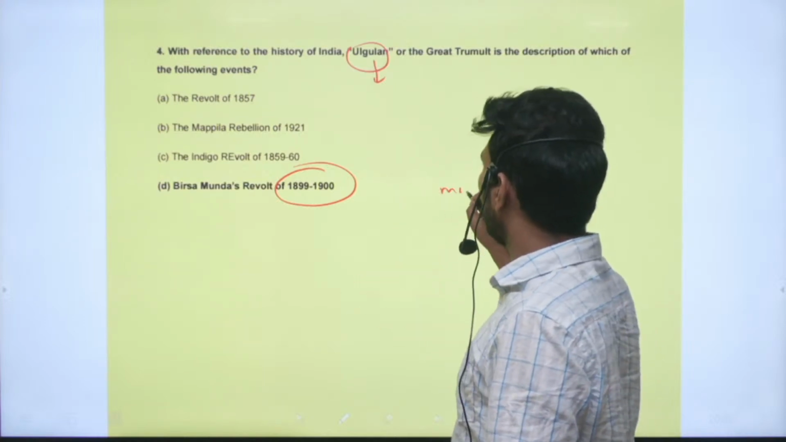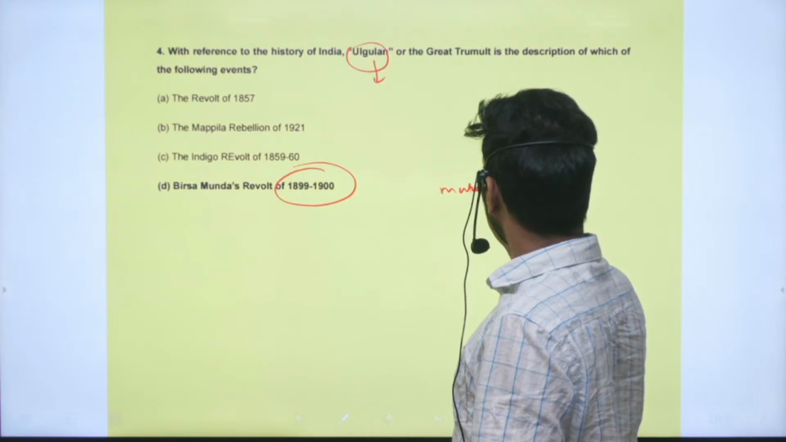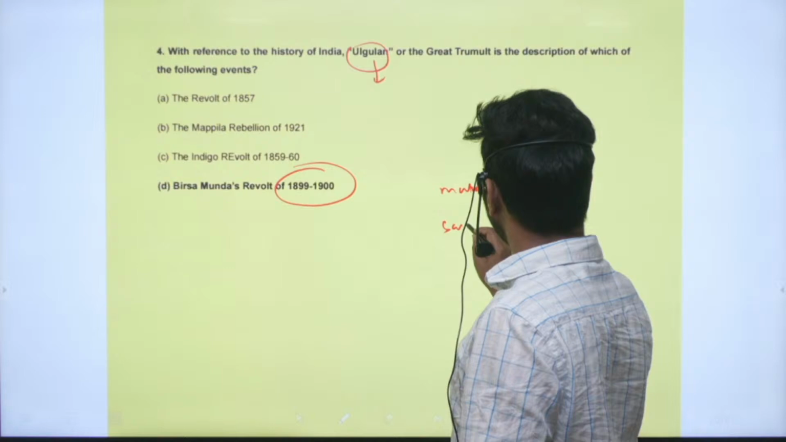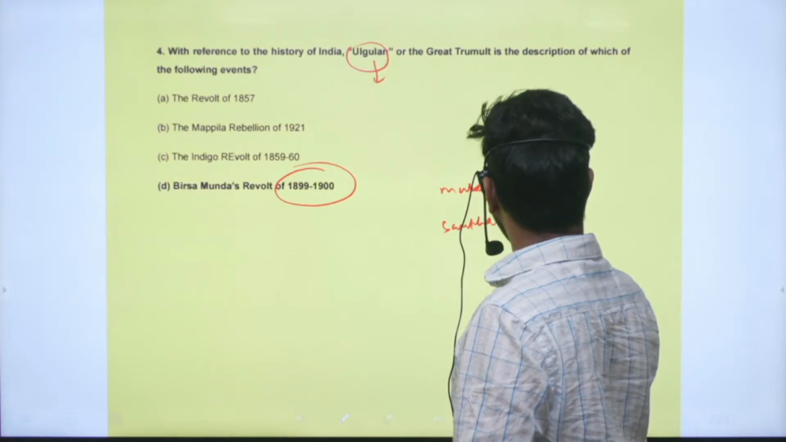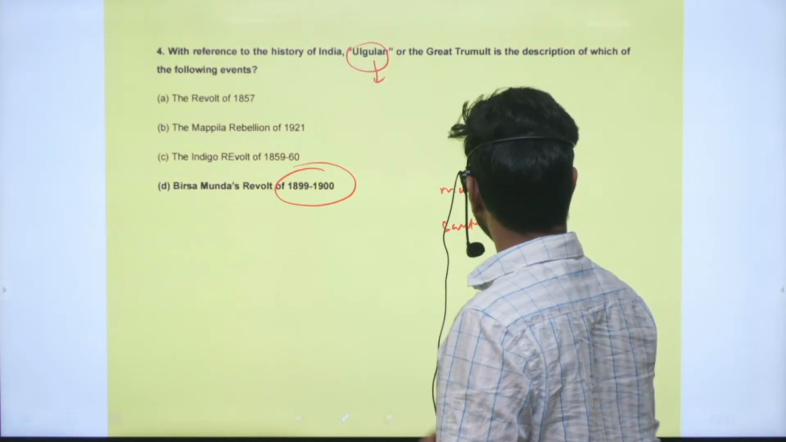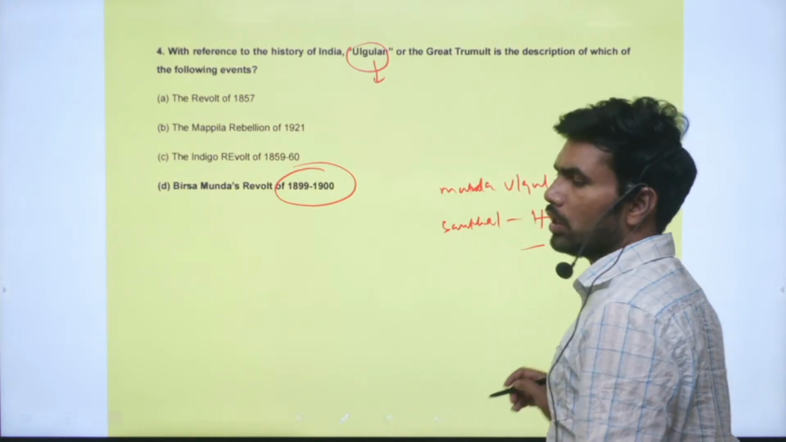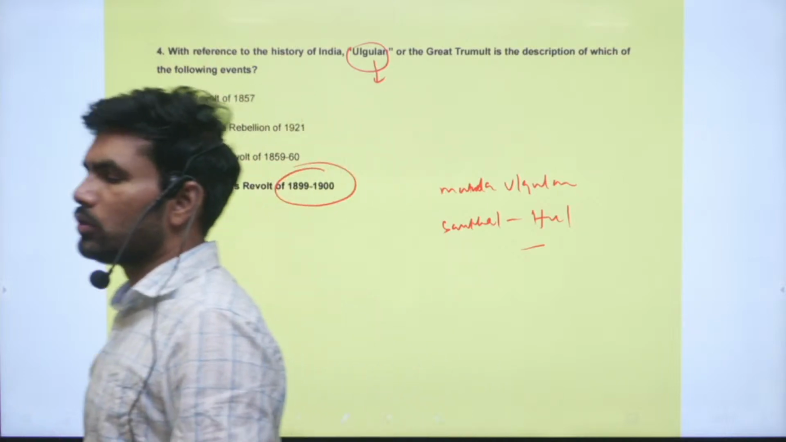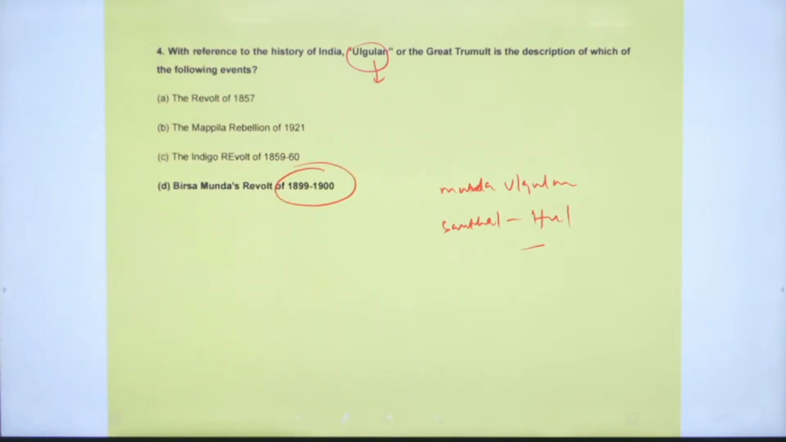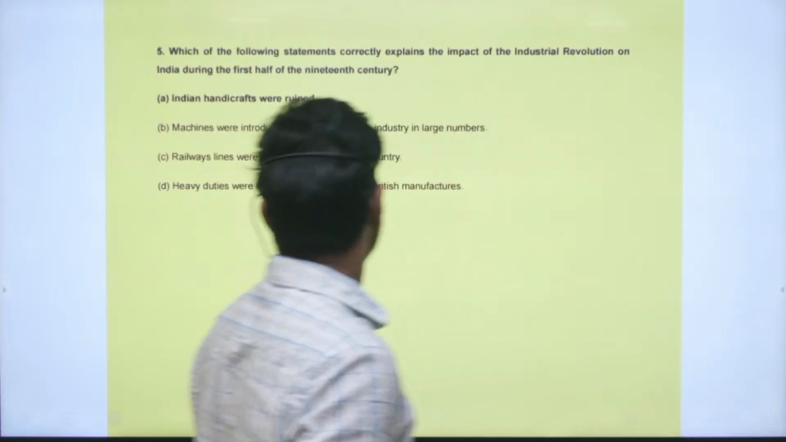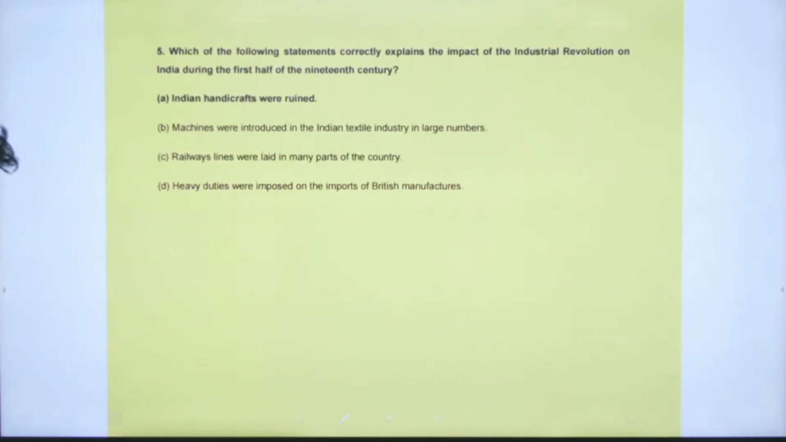So Munda Ulgulan, and Santal Kol is there. If you see the Santal rebellion, it is called Santal Hal. Sorry, Santal Hal, Munda Ulgulan. Like that, some other names are also there. Try to know about them. Right. Next, question number 5.